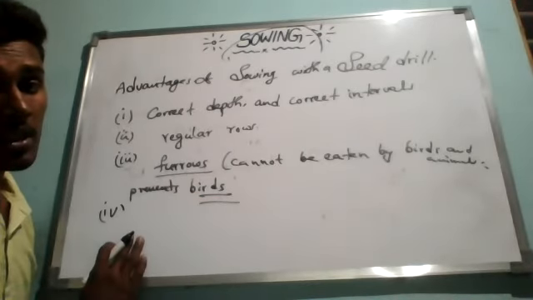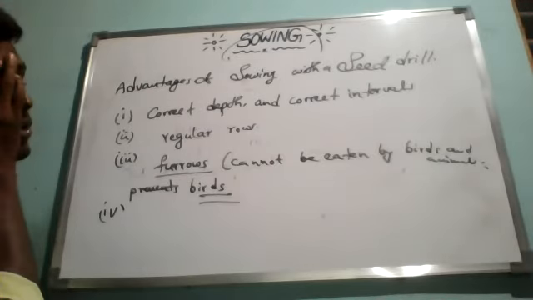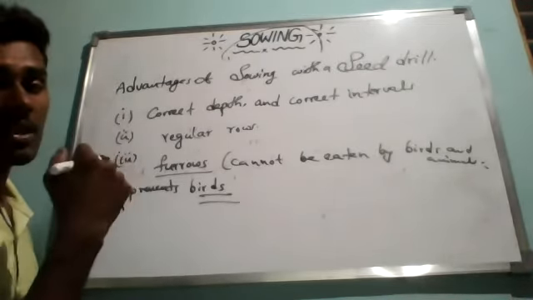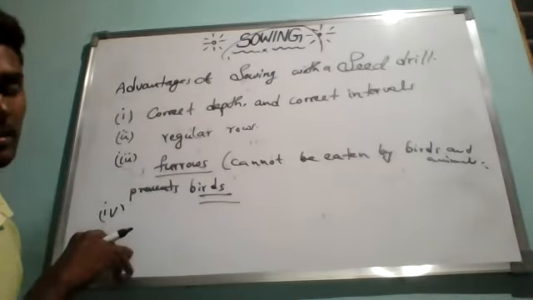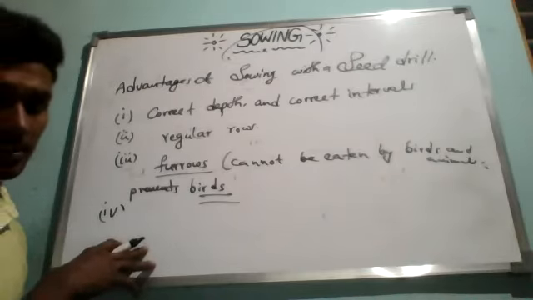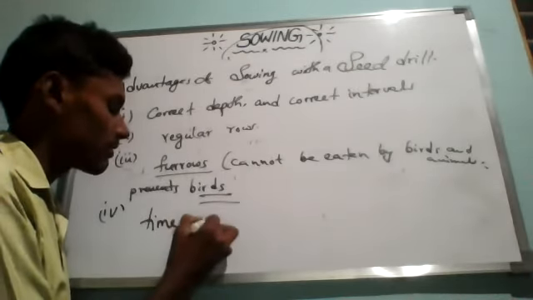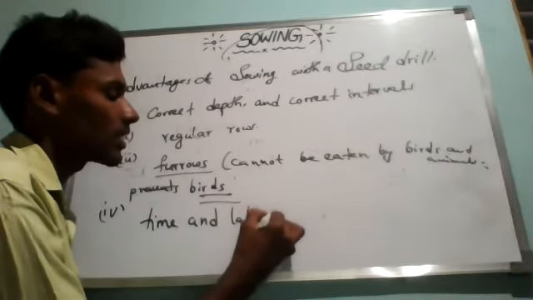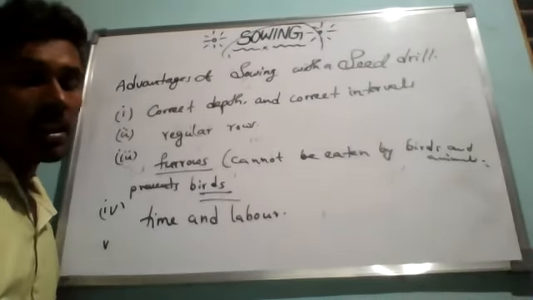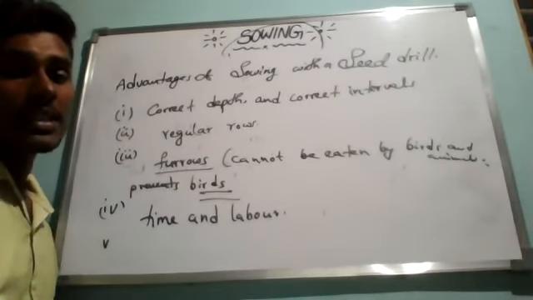The next advantage is sowing by using a tractor driven seed drill. If you want to save time, if you want to sow more seeds in more acres in less time, then we have to use a tractor driven seed drill or else a bullock driven one. Your choice. But if you use a tractor driven seed drill, it saves time and also labor. So these are the advantages of sowing with a seed drill.